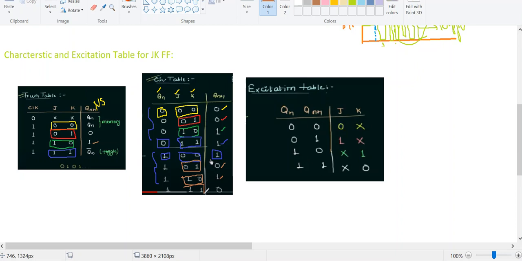And in the 1 1 case from the truth table, the output is Qn bar. So actually my Qn value is 1. Therefore the complement of Qn is 0. So this is the characteristic table I can have from this particular truth table.